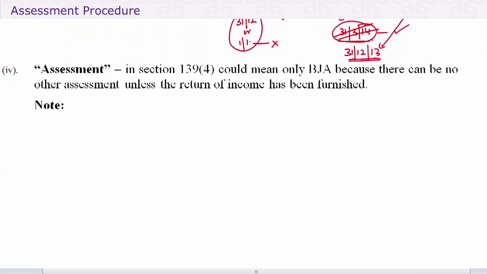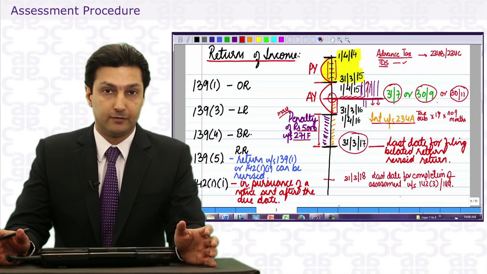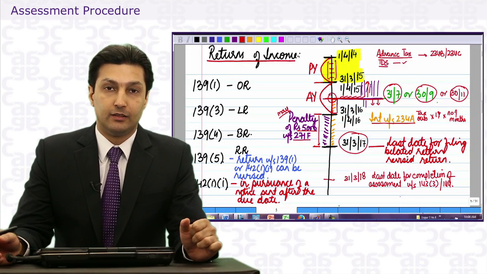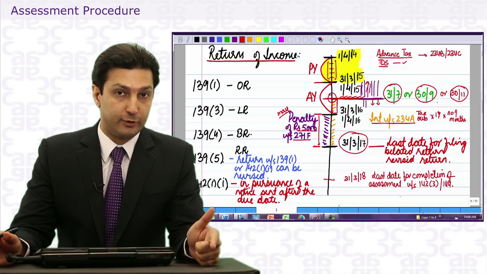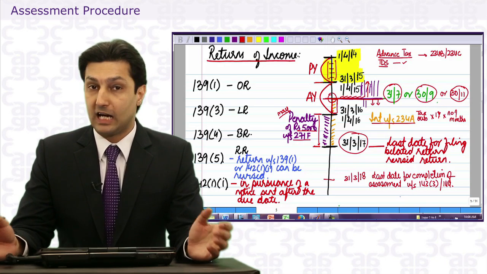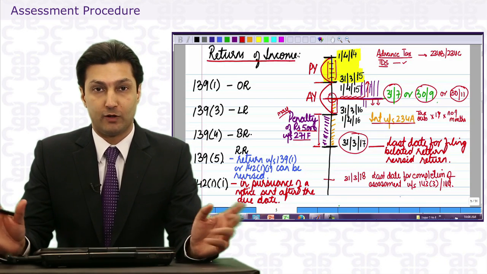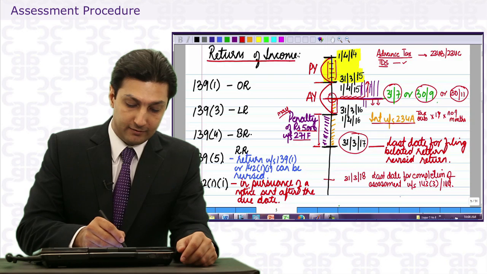Can a return be filed after the order of BJA is passed? The answer is no, because section 139(4) says it cannot be done after the completion of assessment. Now, loss return and revised return. Like in the last topic, we discussed that a return will either be before the due date or after it. And after the due date, it will either be under 139(4) or 142(11). What happens to a return under 139(3)?